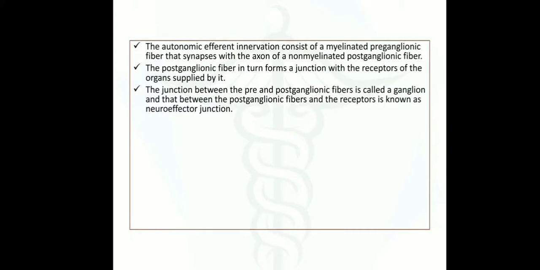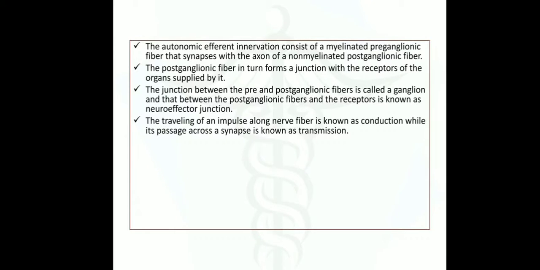The ANS is unique in that it requires a sequential two neuron efferent pathway. The preganglionic neuron must first synapse onto a postganglionic neuron before innervating the target organ. The junction between the pre and postganglionic fiber is called a ganglion, and between the postganglionic fiber and the receptor is known as the neuroeffector junction. The traveling of an impulse along the nerve fiber is known as conduction, while its passage across a synapse is known as transmission.